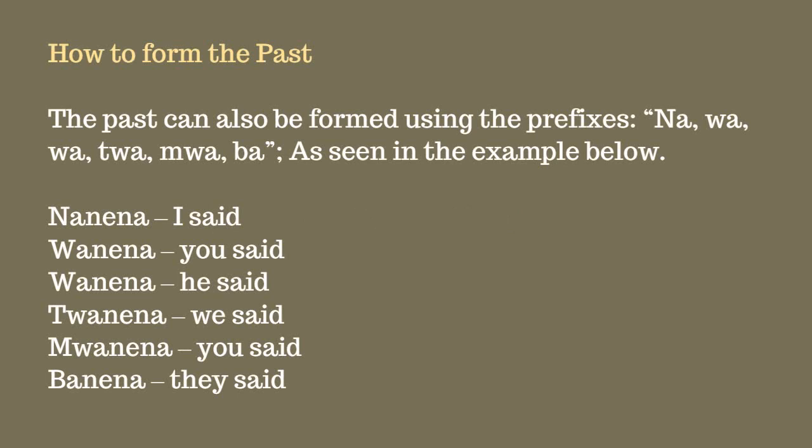Today we are going to talk about how to form the past. Let's continue. We can form the past by using the following prefixes. We have na, wa, tu, mu, ba, as seen in the example below.